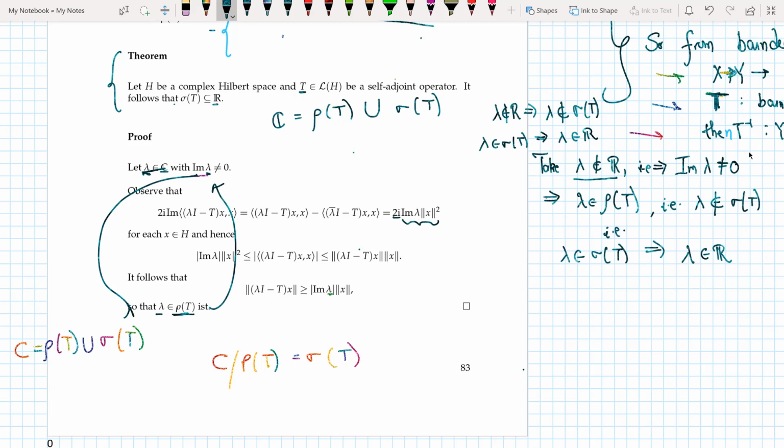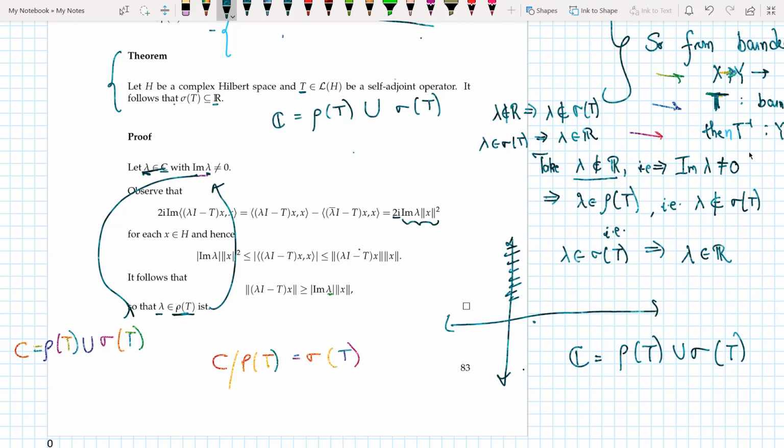It could be the case that lambda belongs to the resolvent and lambda is a number on the real number line, because I mentioned that the complex plane is the union of these two sets, which are sets of points. So the resolvent is a set of points and the spectrum is a set of points. I just showed that there is no way the spectrum can lie here. All the possibilities for the spectrum to lie are here.